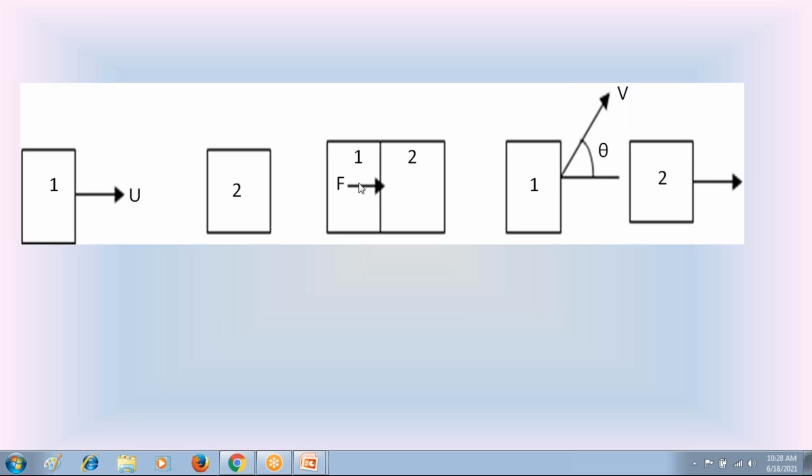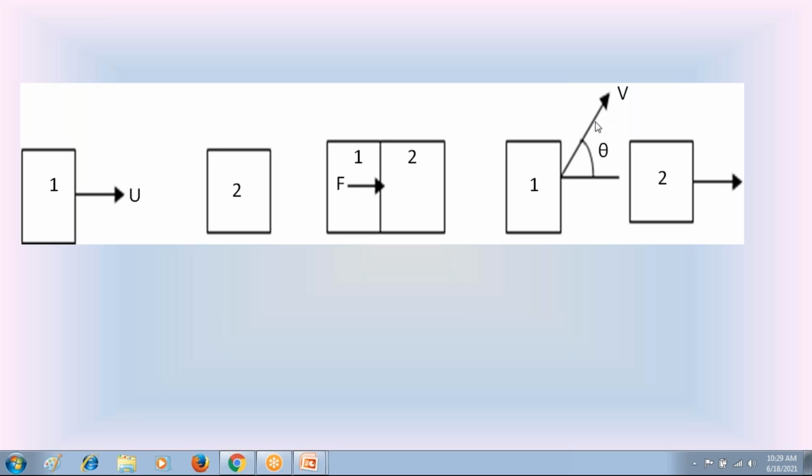To apply Newton's second law of motion for this condition, find the component of velocity v in the direction of force. The force is horizontal, so the component of velocity v in the horizontal direction is v cos theta. This is the inclined velocity v. The velocity v is not in the direction of force F. Force F is horizontal, whereas the final velocity v is inclined.